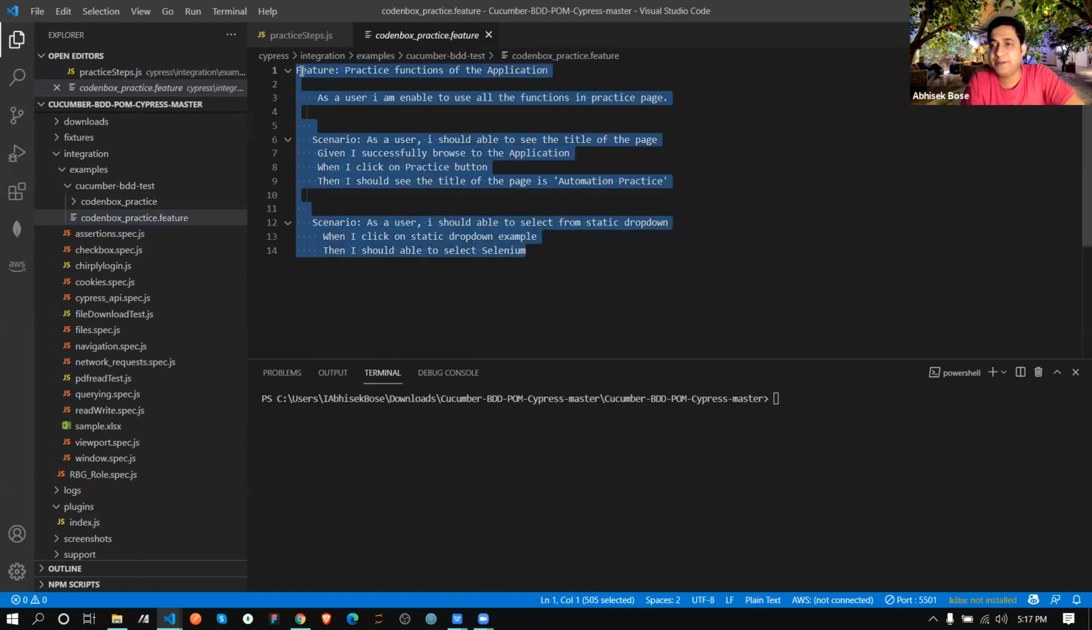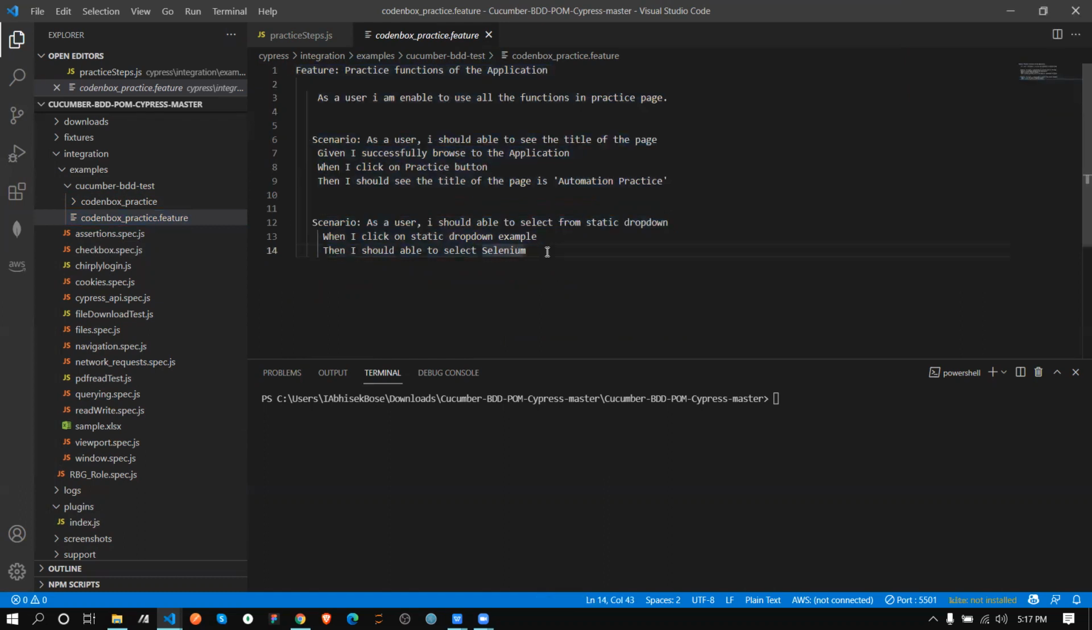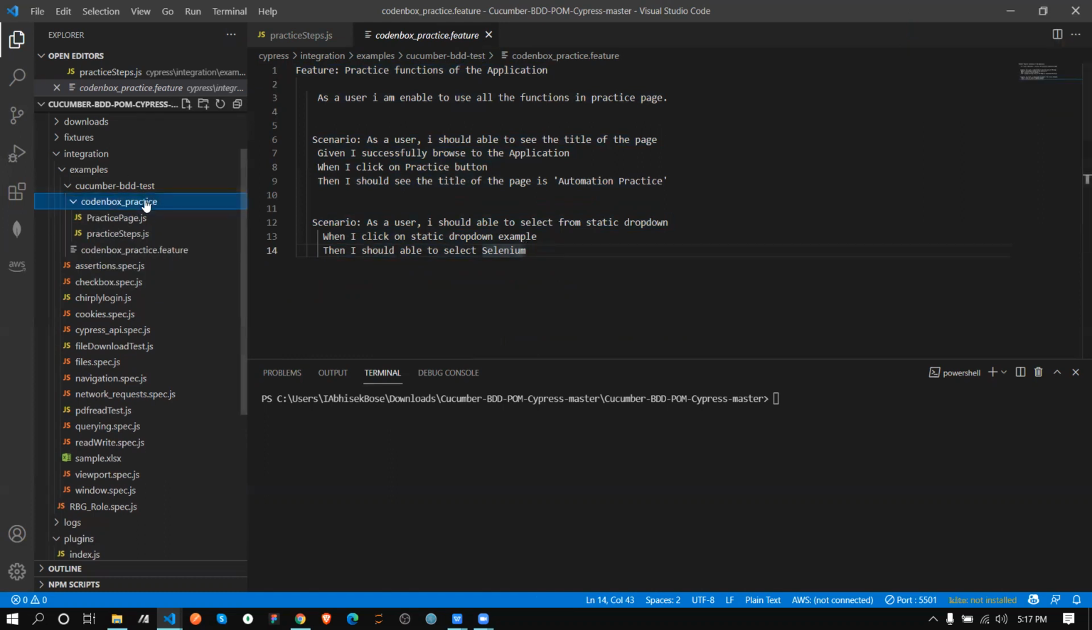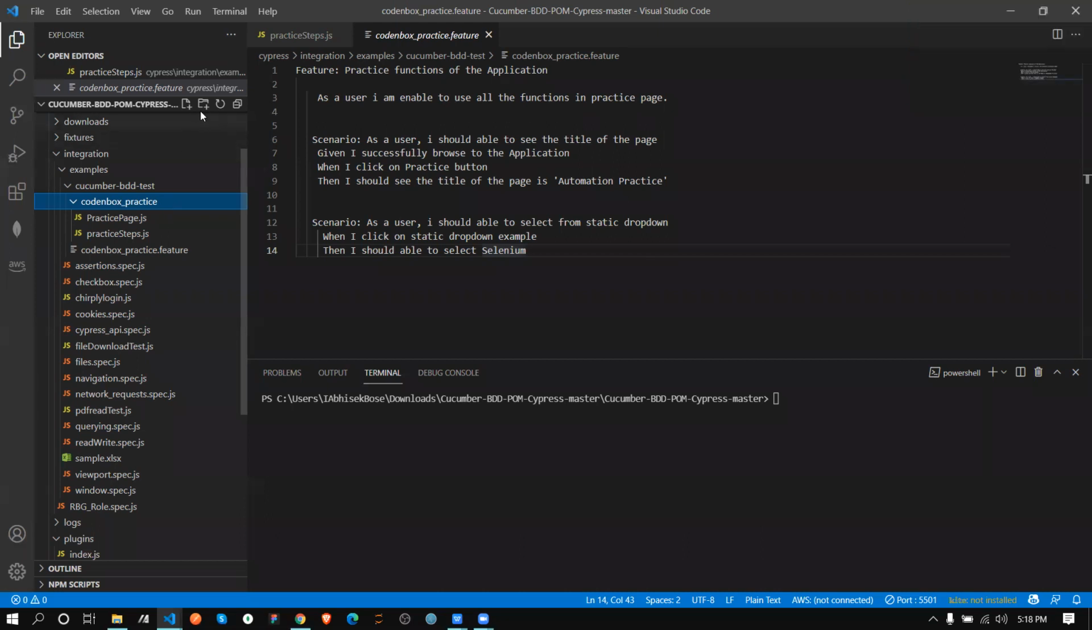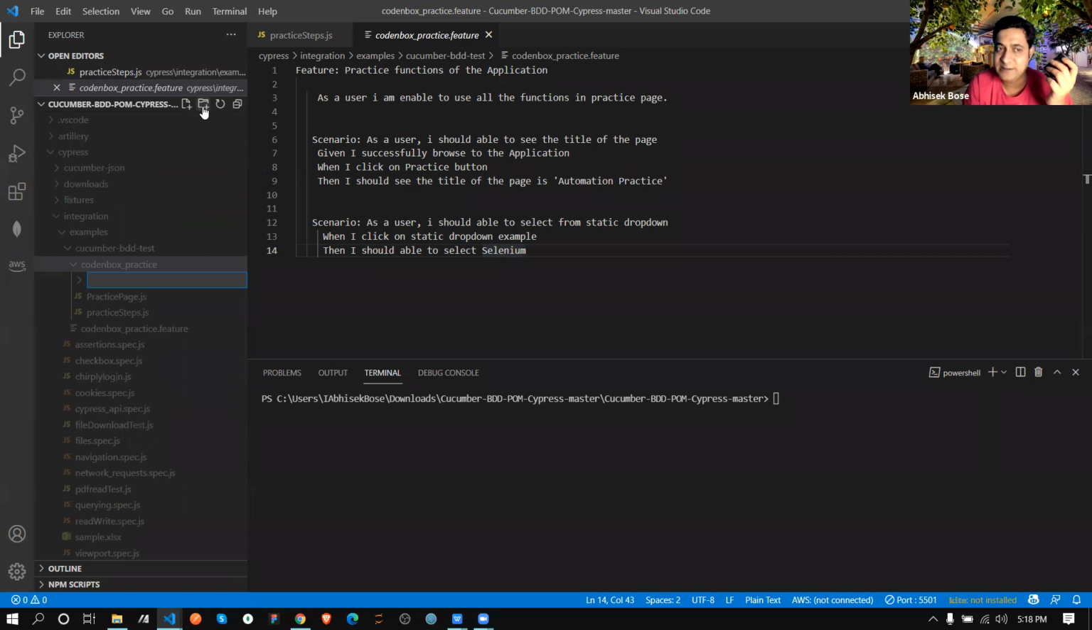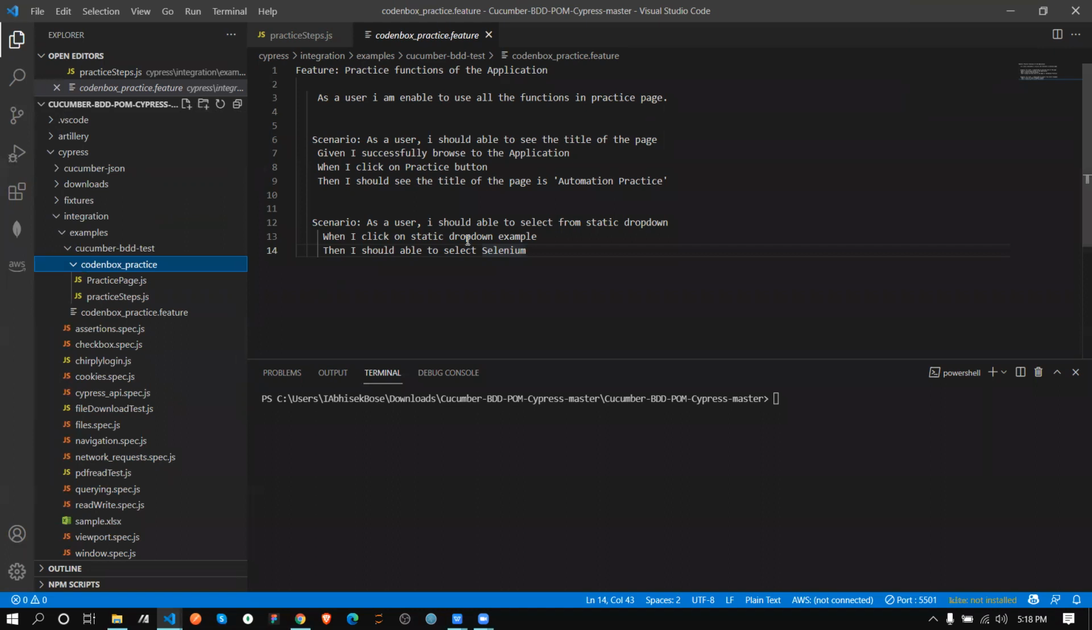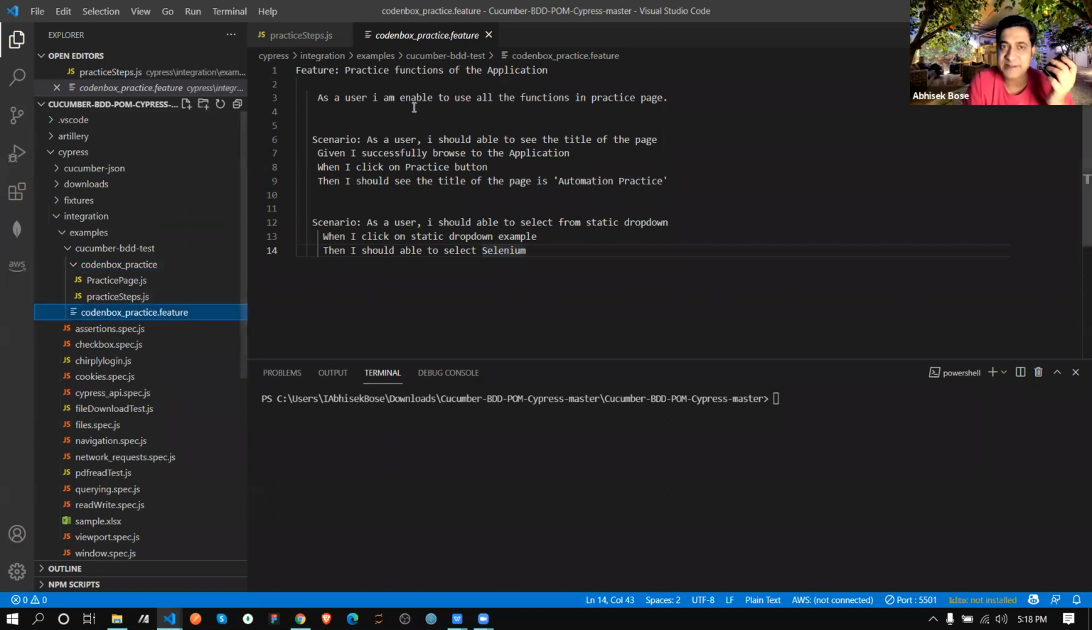BDD is basically behavioral. Suppose I have a question: how can I create a subfolder? Folder is fine, but under that folder, one more folder. You just choose this one, select that one, and click like this way. Then under that I'm just adding another folder like this. Folder done. Then the file. Like that way I'm creating this feature file.